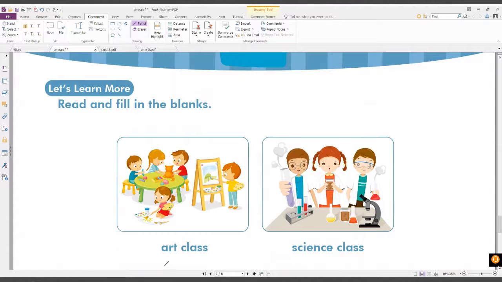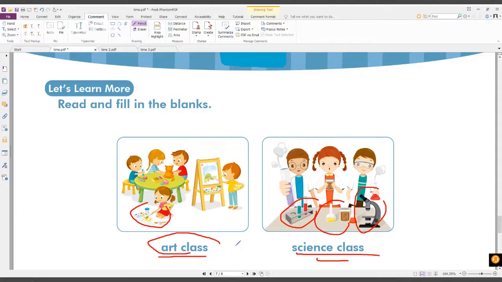Okay. So everybody, can you say art class? Do you know what an art class is? An art class is a class wherein you have to learn how to paint and how to draw like this, all right? And then this is science class. Science class is where you make some experiments. Take a look at the experiments. One more time, can you say art class? Okay, science class.